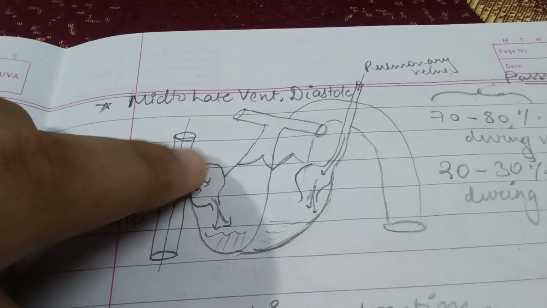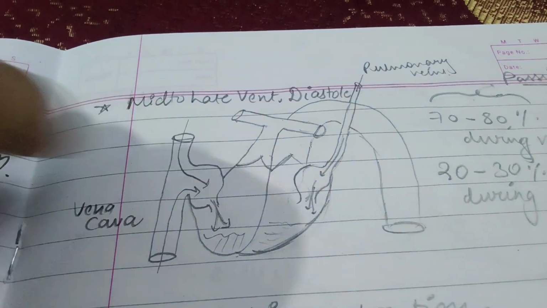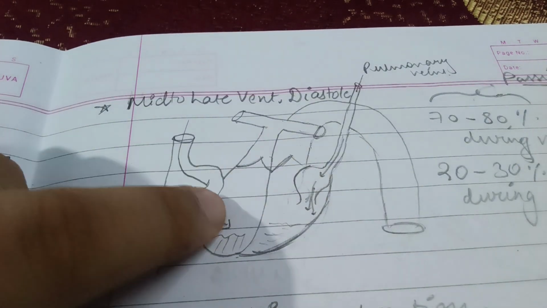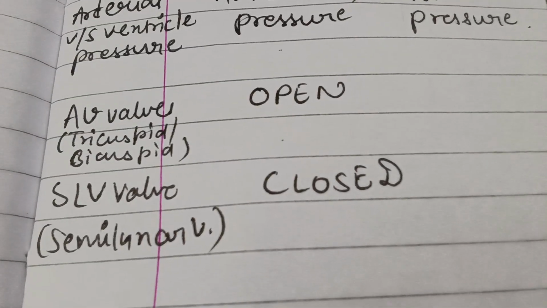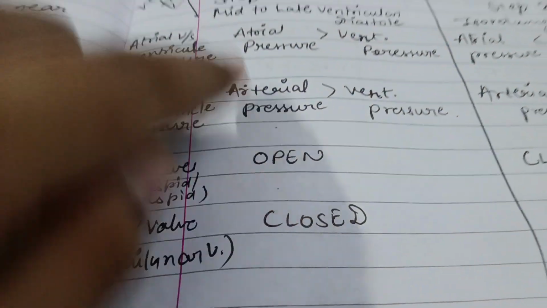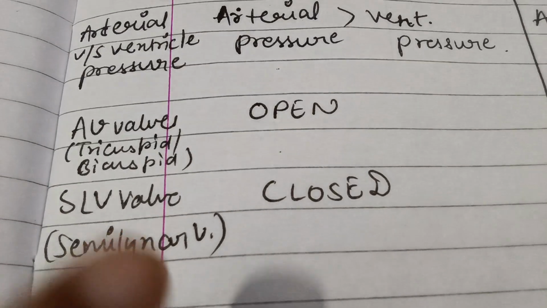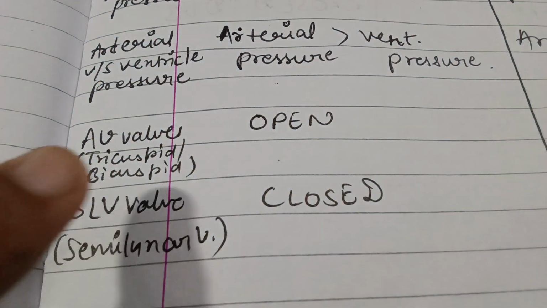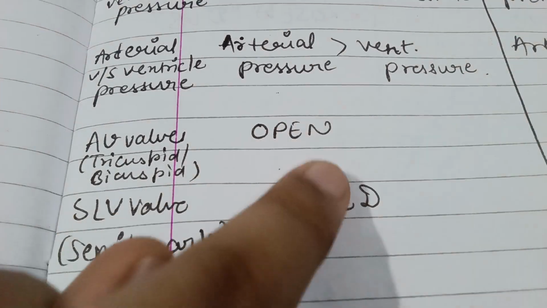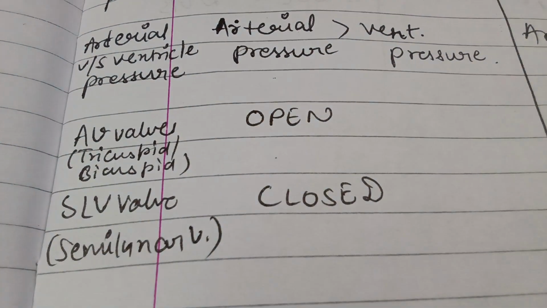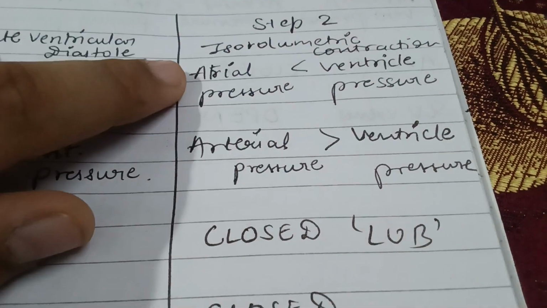So basically what is happening right now is just the opening, and for opening we don't have any sound as such, so just the opening of the AV valve is happening. This is what is written in step 1, which is mid to late ventricular diastole. The AV valve, tricuspid or bicuspid, is open, and the SLV, which is the semilunar valve, is closed.